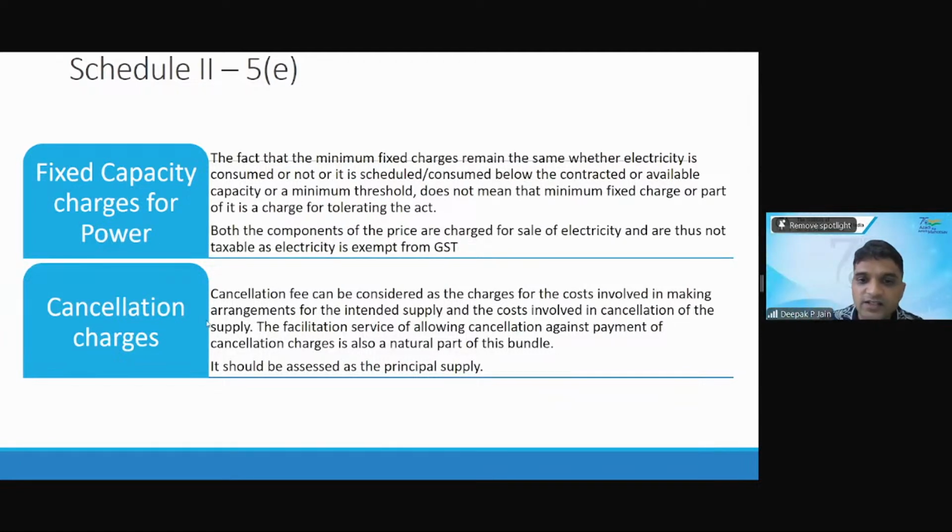The facilitation service of allowing cancellation against payment is also a natural part of this bundle. Therefore, it should be assessed the same as the principal supply itself. Cancellation charges should be treated on par for the purpose of GST as part of the main supply. The rate of the main supply, suppose it is hotel booking, and hotel booking is charged at 12%, then cancellation charges will also be at 12%. It is a taxable supply.